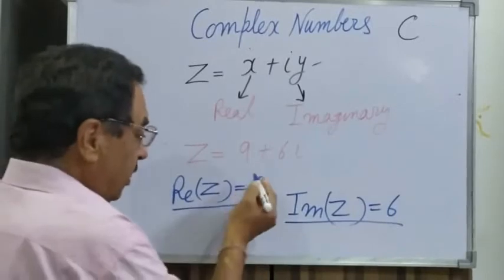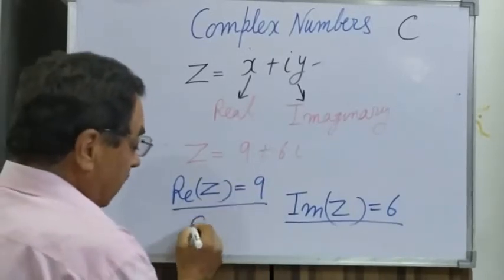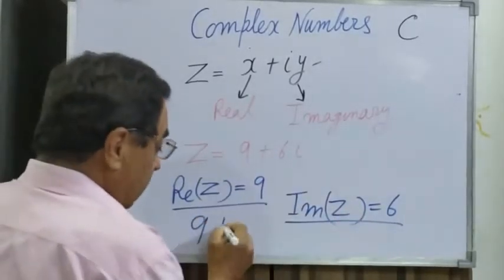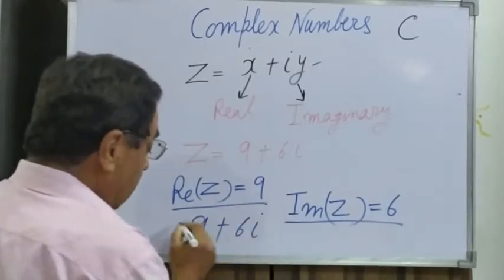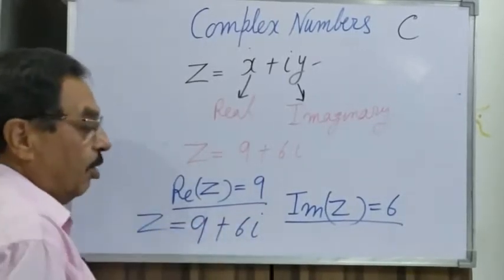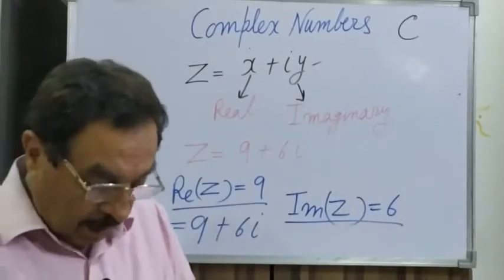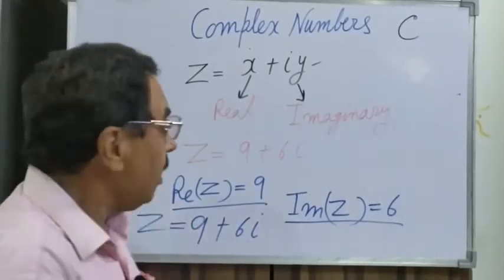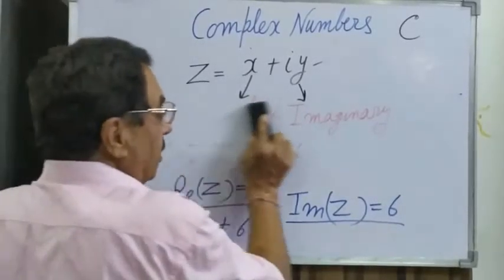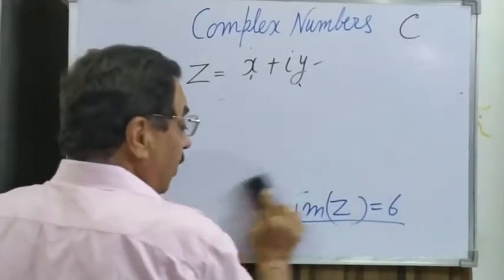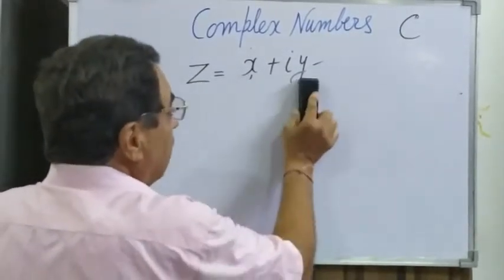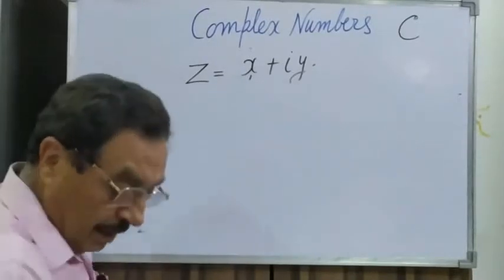So what would you write? Instead of the real part, you will take 9 and the imaginary part 6 iota, and that gives you a complex number, complete. Now after knowing the complex number, there is another concept, the conjugate of a complex number. What is the meaning of a conjugate of a complex number?